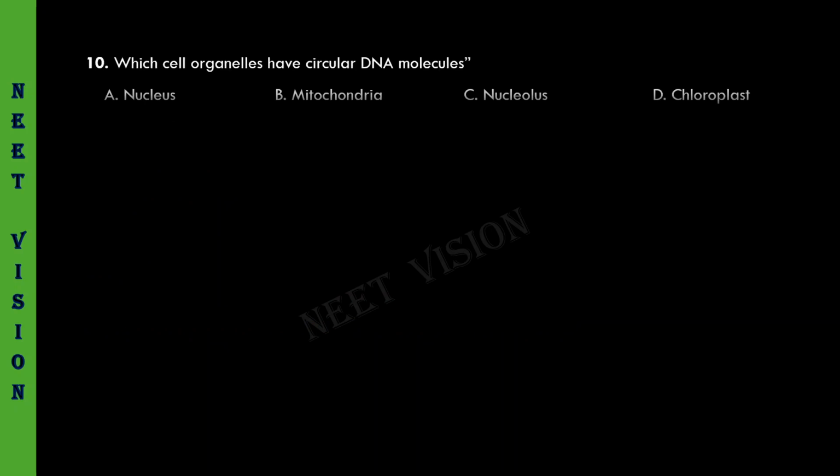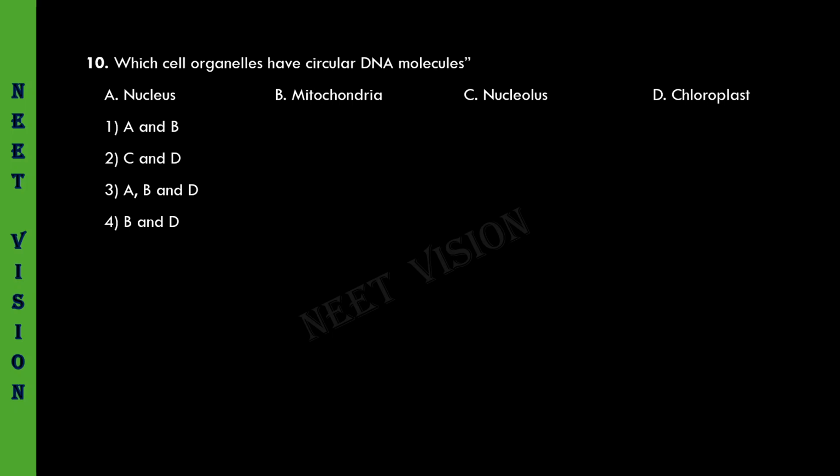Coming to the next question. Which cell organelles have circular DNA molecules? So here nucleus is given, it's having linear DNA. Mitochondria is given, it has got circular DNA. Nucleolus is not at all cell organelle, it is a component of nucleus. Chloroplast has got circular DNA molecule. So B and D must be the correct answers. So the fourth option B and D is correct.